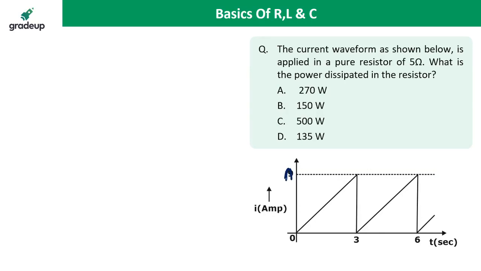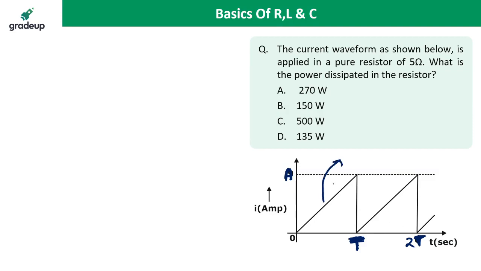If the magnitude is A and the time period is T, or 2T, the RMS value does not depend on the time period. Whatever the time period, the RMS value remains the same.